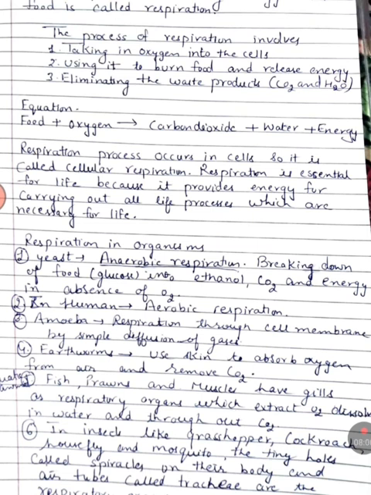It will convert food into carbon dioxide, water and energy. This energy will be taken by the body to do its metabolic activities and various functions of the body. This respiration occurs in cells, that's why it is called cellular respiration, and it provides energy for carrying out life processes which are necessary for life, right?